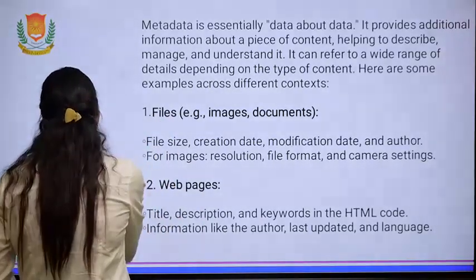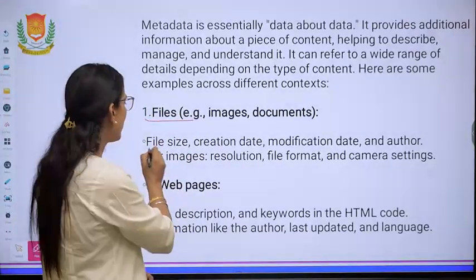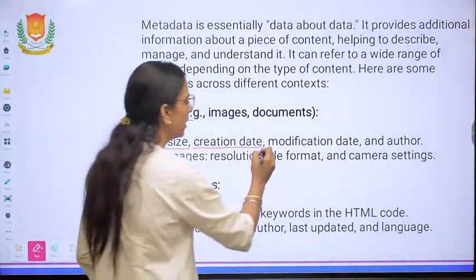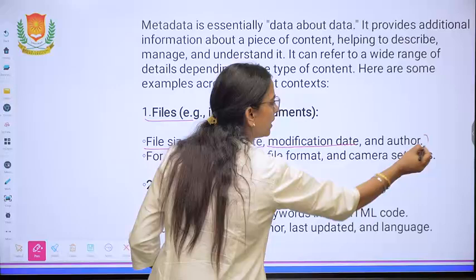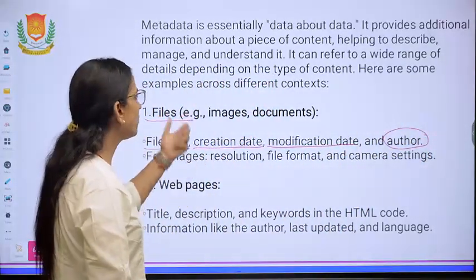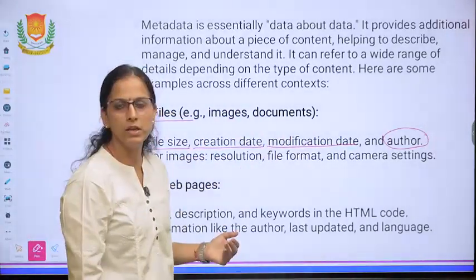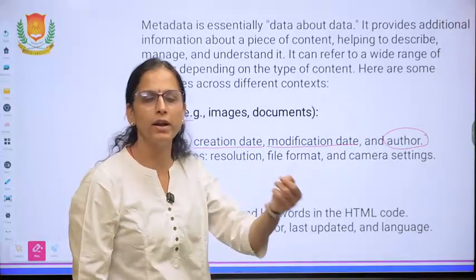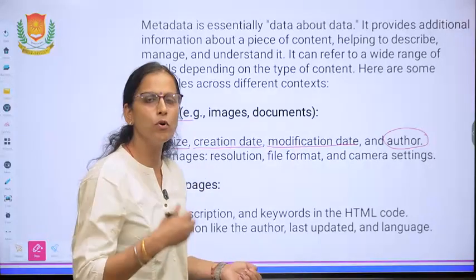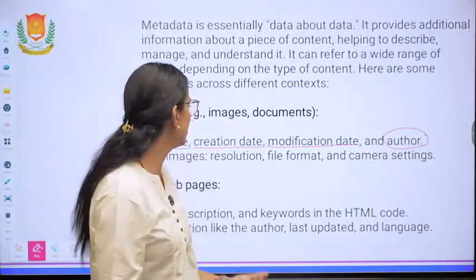First of all, one can write the name of the file, the file size, creation date, modification date, and the name of the author. You can search for a particular file, image or document in these ways. You can write the name of the author, the name of the book, or the modification date, and all the books modified on that particular date will have their names displayed.